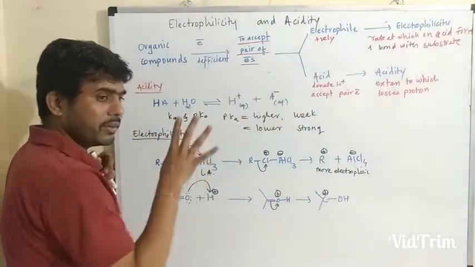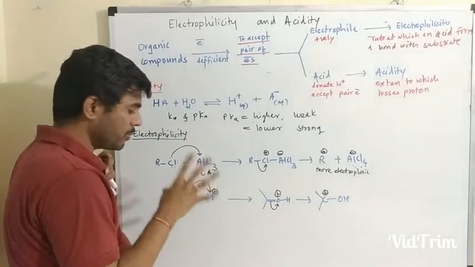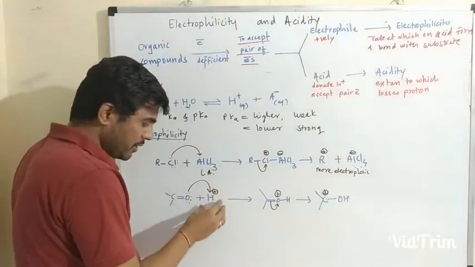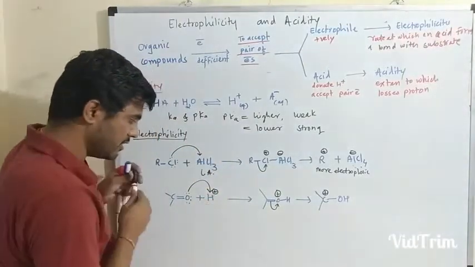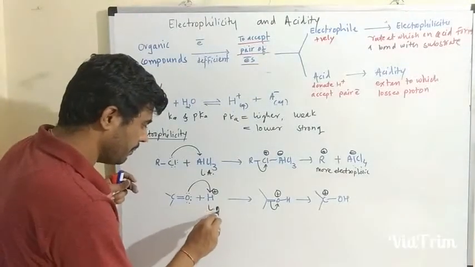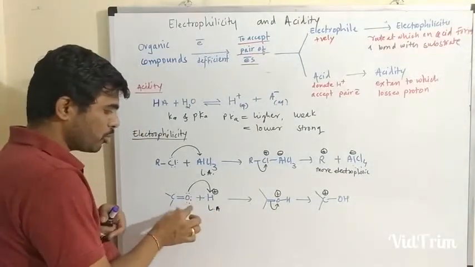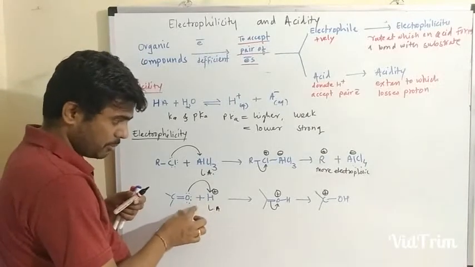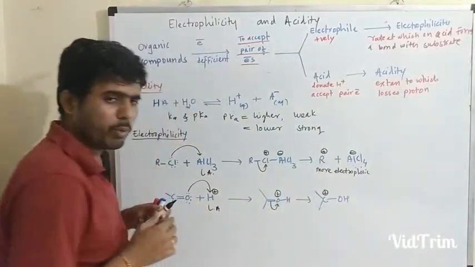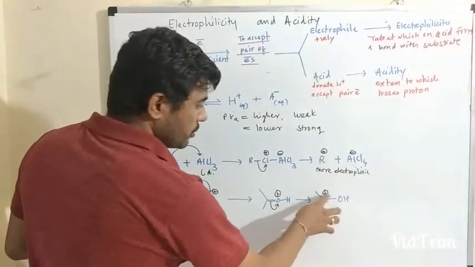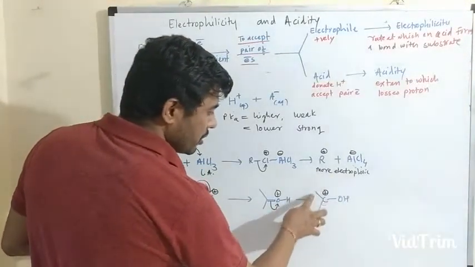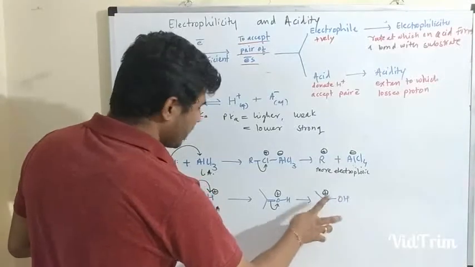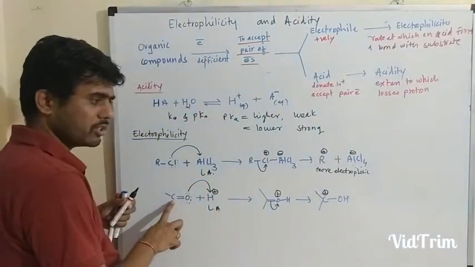So we can define electrophilicity. Electrophilicity is the rate at which an acid, again a Lewis acid according to the Lewis concept, accepts a proton, the rate at which it accepts a proton to form a bond with the species. So it forms a bond with this species and, you can see here, this electrophilic character is increased as compared to this carbon compound.